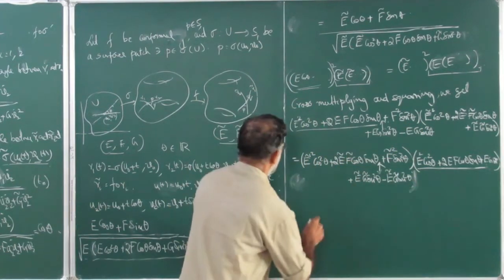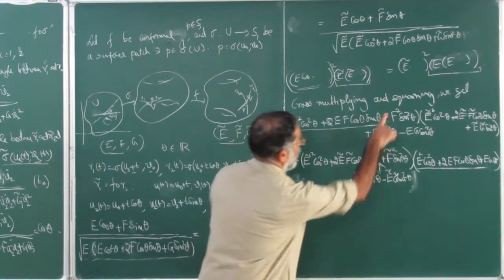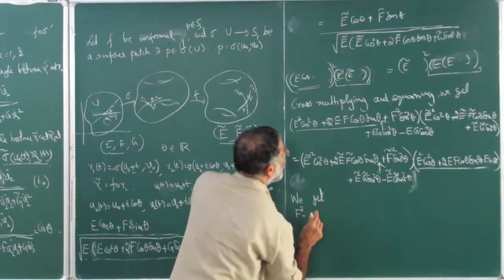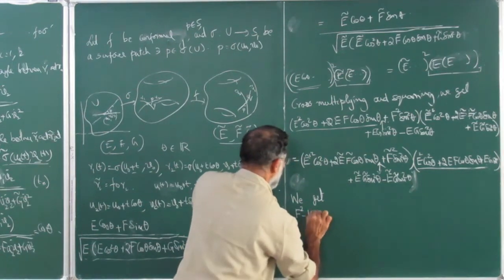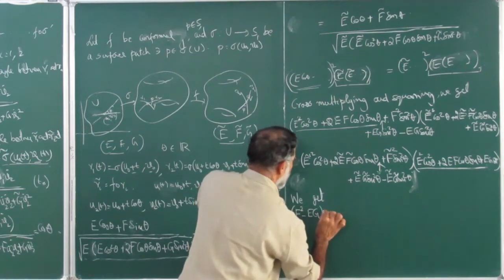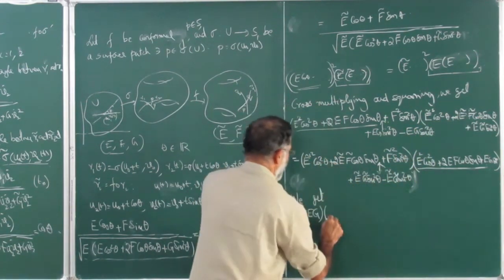So we get F square minus EG sin square theta. Sin square theta I can write outright, but this term remains as it is, don't forget that.